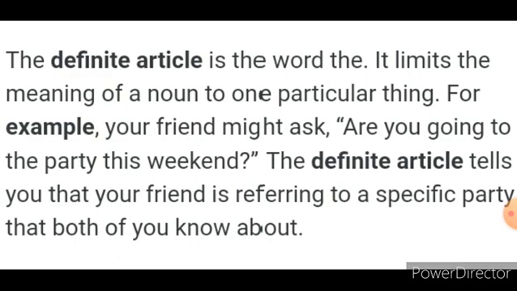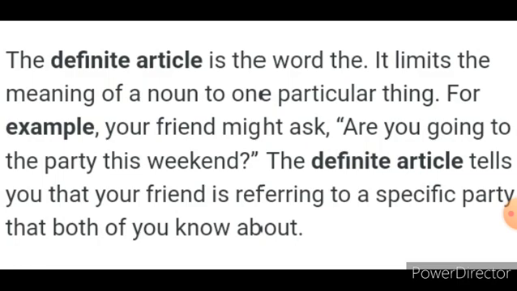Now look at the example. Your friend might ask, are you going to the party this weekend? The definite article tells you that your friend is referring to a specific party that both of you know about. So here, look at the example. Are you going to the party?